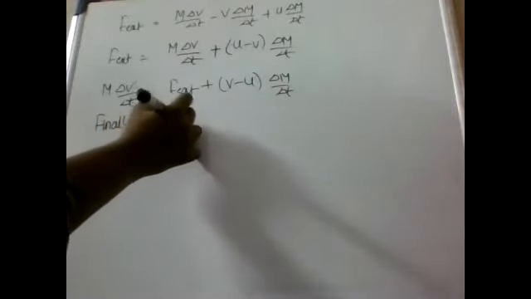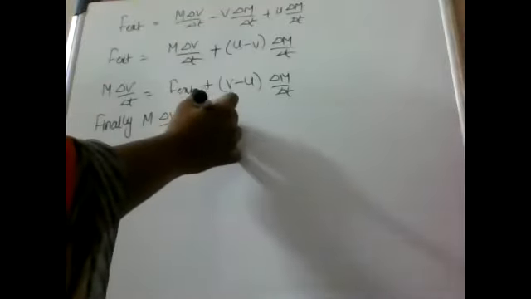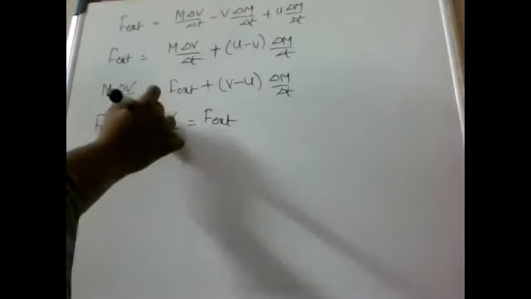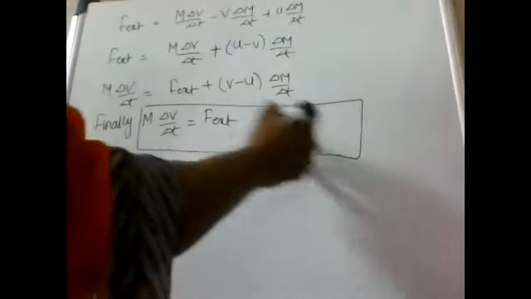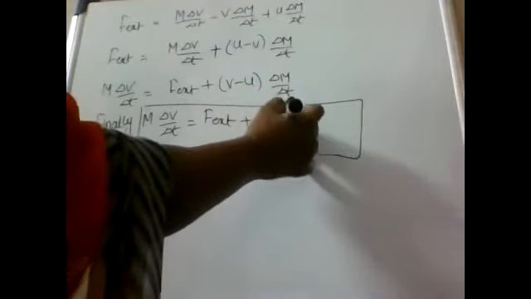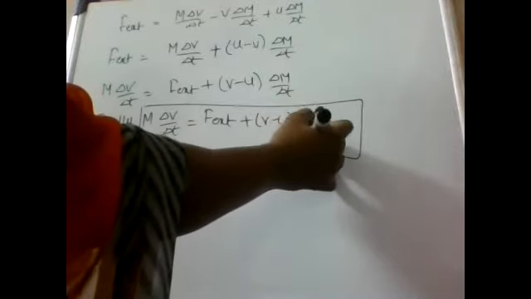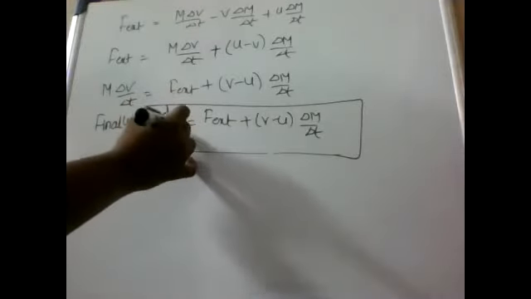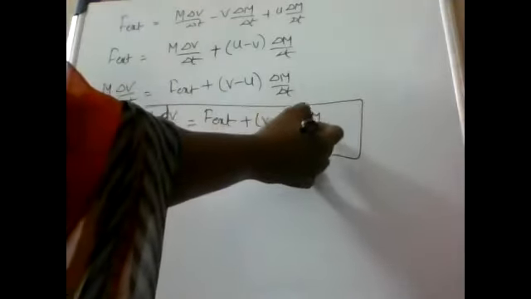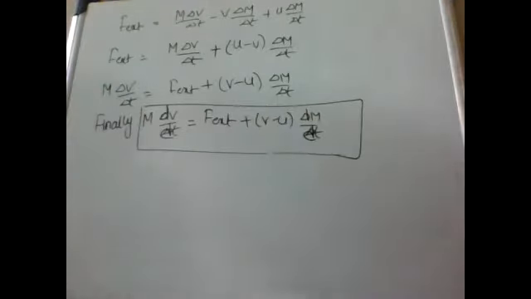Finally, we get the equation: m into delta v by delta t equals F plus v minus u into delta m by delta t, or we can write here dv by dt, and here also dm by dt.